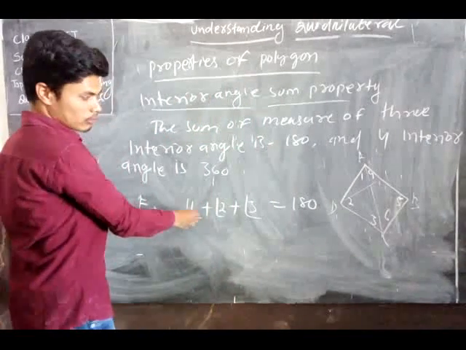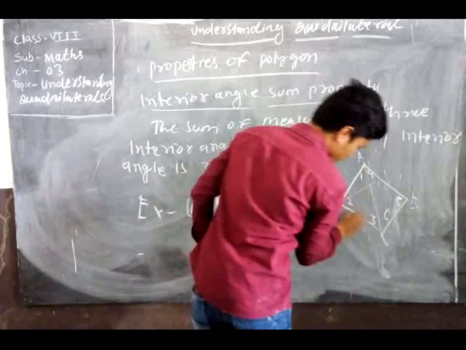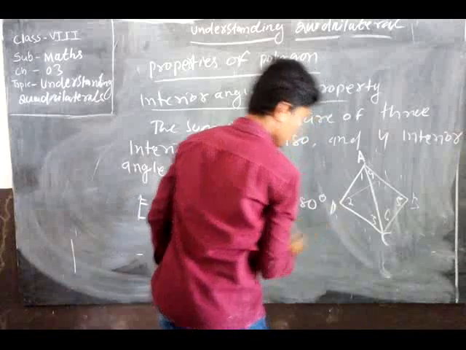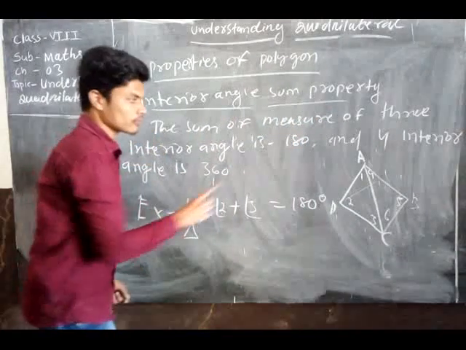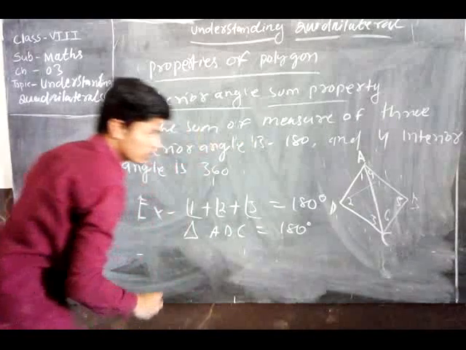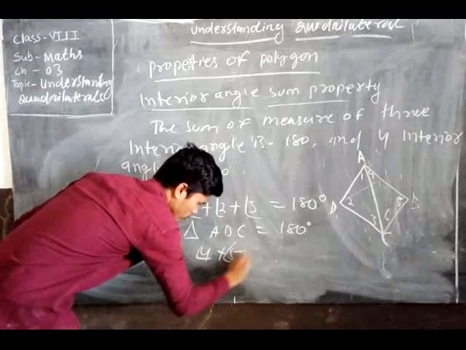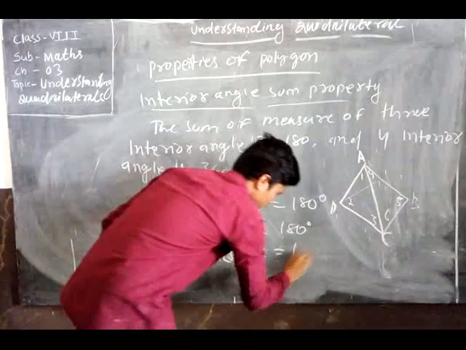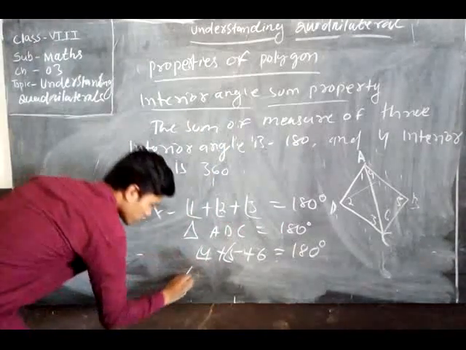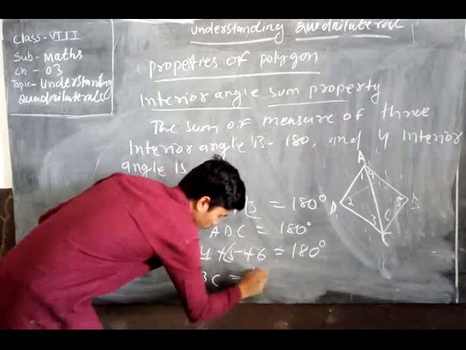Then angle 1, angle 2, angle 3 equal to 180 degrees. That means the name of the triangle is what? A, B, C. That means D is there. So triangle ADC: angle 1 plus angle 2 plus angle 3 equal to 180 degrees. Here angle 4, angle 5, angle 6. Angle 4 plus 5 plus 6 equal to 180 degrees. What is the name of this triangle? A, B, C. Triangle ABC equal to 180 degrees.